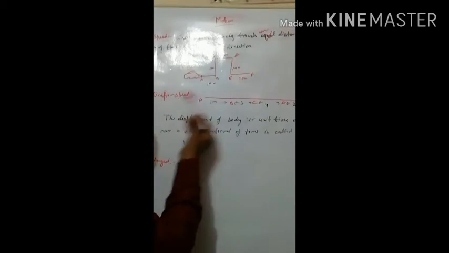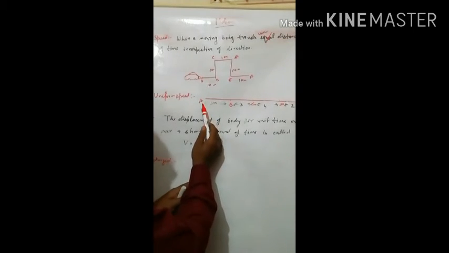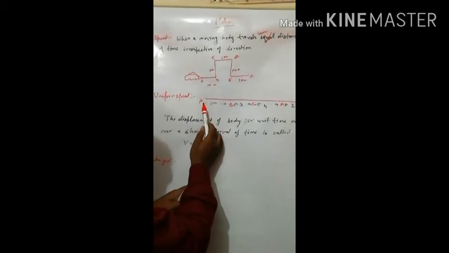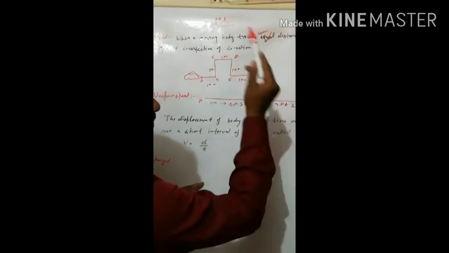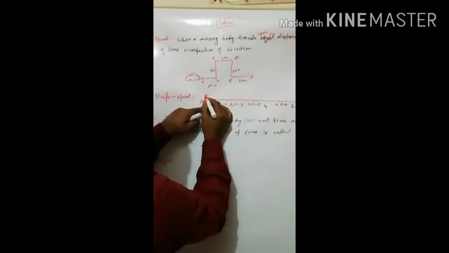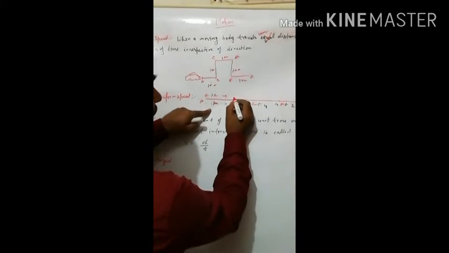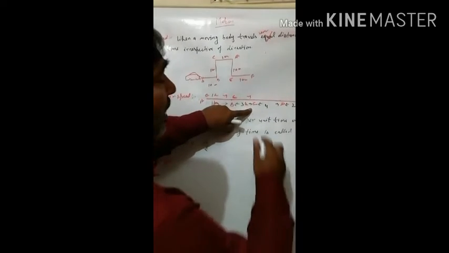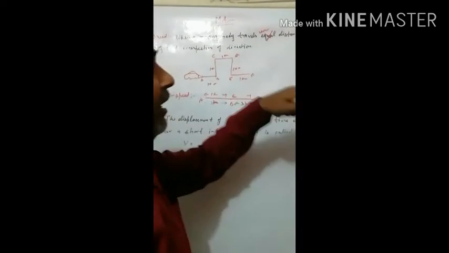Here is a simple example. Suppose your reference point is A, which means you start your journey on your bike from point A, then A to B, B to C, C to D, D to E. In 1 hour, you cover 1 kilometer. In the second hour, you cover 3 kilometer. C to D, in the next hour, you cover 4 kilometer, and again 2 kilometer.